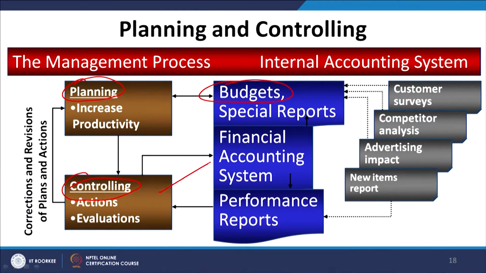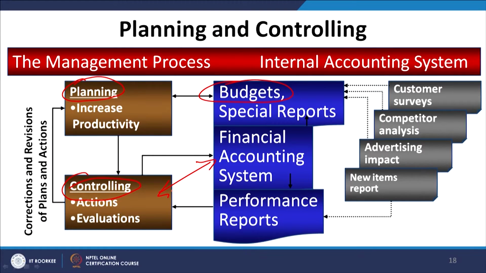When we compare the budgeted with the actual balance sheet or actual profit and loss account, we are performing the task of controlling. We are helped by the financial accounting information, but how to make use of that information is taught to us by management accounting. So, we planned with the help of the budgets, then went for the actual production and sales, then had the actual results, and when we compared the budgeted results with the actual results, we had both planning as well as controlling, but in between we were helped by the financial accounting process.